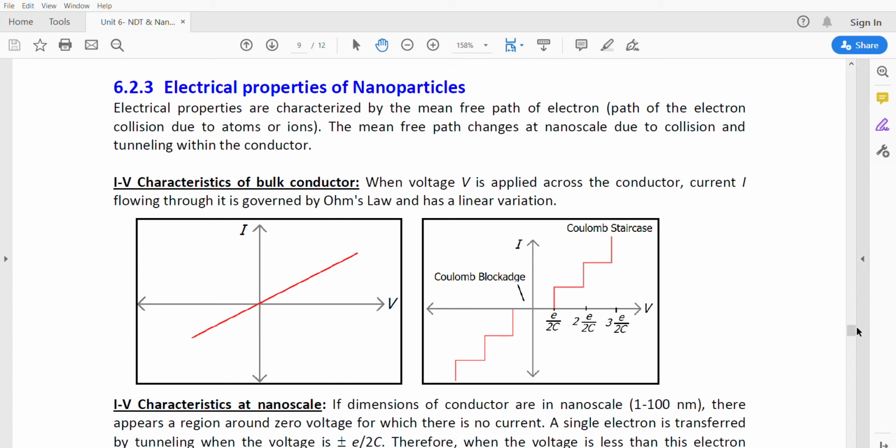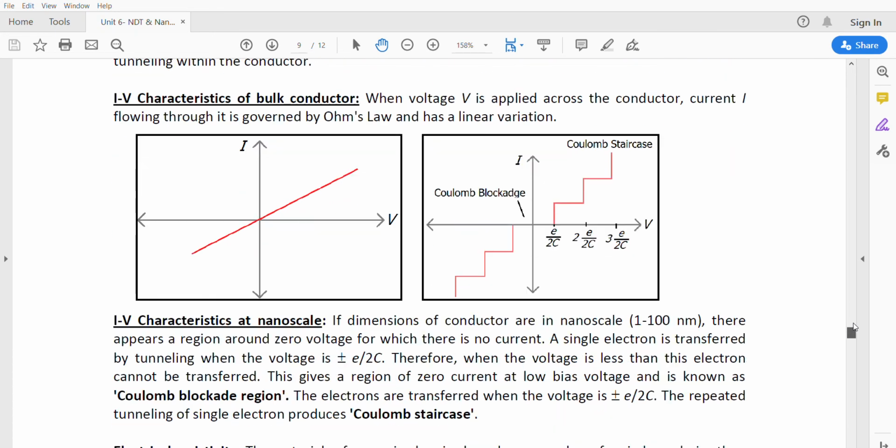From these graphs we can understand, the first graph is the IV characteristics for bulk materials. As voltage V is applied across the conductor, the current I is governed by Ohm's law. For bulk materials, as the voltage increases, current increases, following Ohm's law. For nanomaterials, we can observe a staircase structure in the voltage and current variations. If the dimensions of the conductor are in nanoscale, there appears a region around zero voltage for which there is no current.